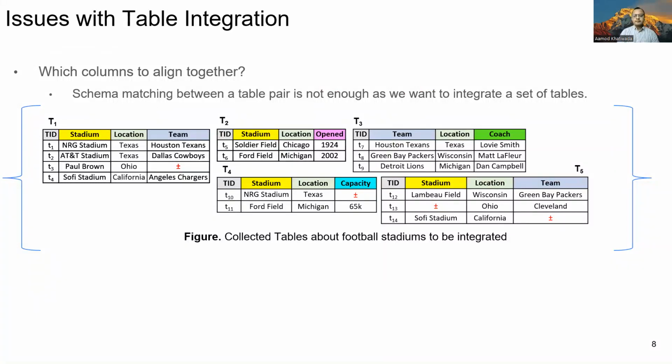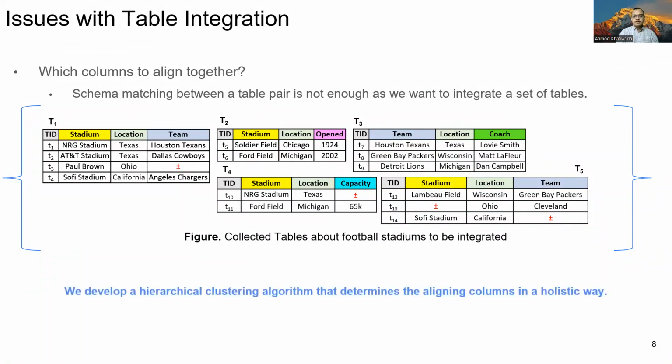An option would be to apply schema matching between the tables, but in our scenario, applying schema matching over a pair of tables is not enough either, because we want to integrate a set of tables rather than just a pair. Therefore, in this work, we develop a hierarchical clustering-based approach that determines the matching columns in a holistic way.